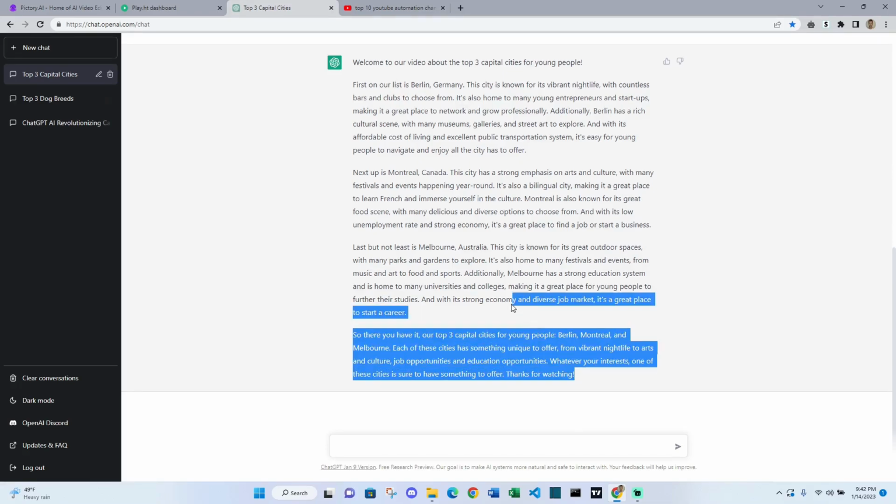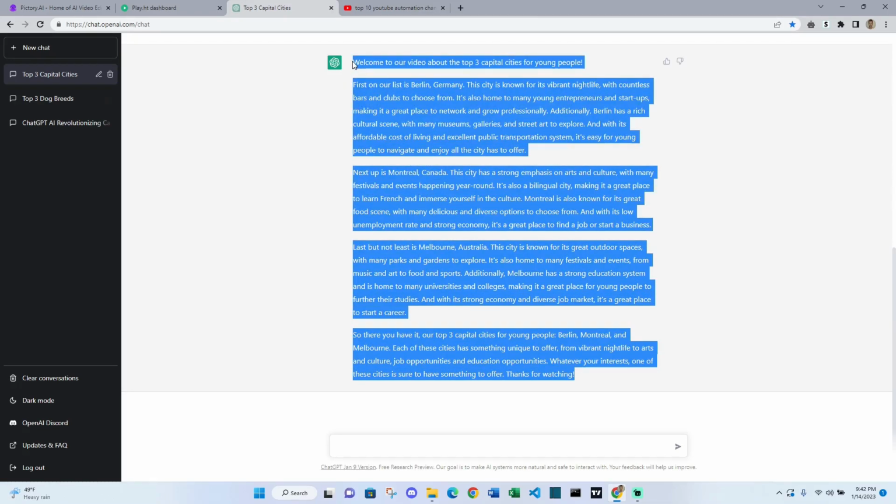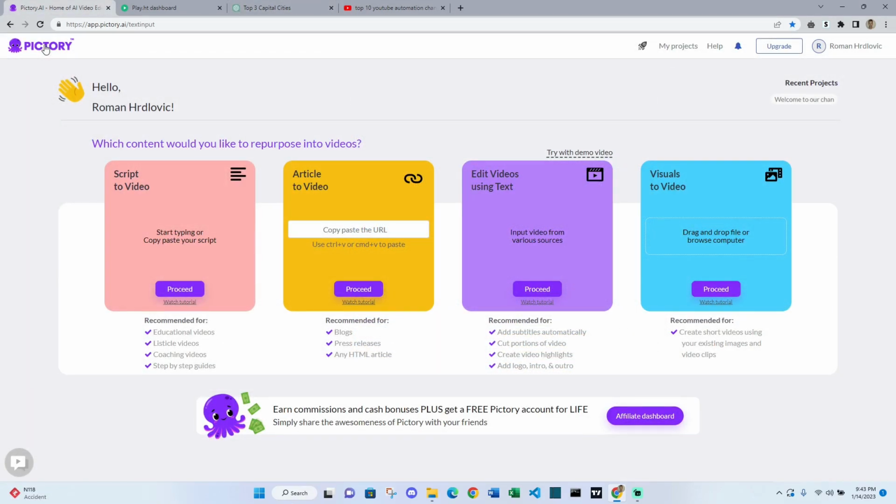I believe we have a pretty good YouTube script, so now let's see how we can use Pictory.ai to generate basically the whole video and then we will create audio for the video. So let's go to Pictory.ai.